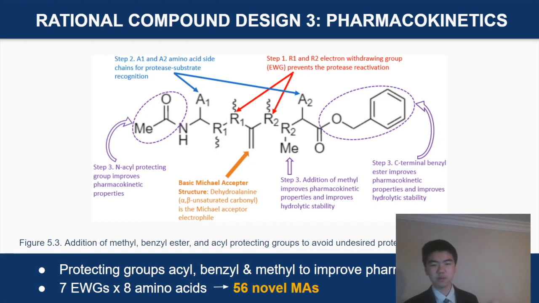Now our last improvement is based on pharmacokinetics. I've attached protecting groups to all unwantedly reactive parts of the compound, as shown in purple here. In combination with EWG modifications and amino acid pairing modifications, we have assembled our novel mycoacceptors. Thus, in summary, using 7 different EWGs and 8 different amino acid pairings, we have a total of 56 compounds